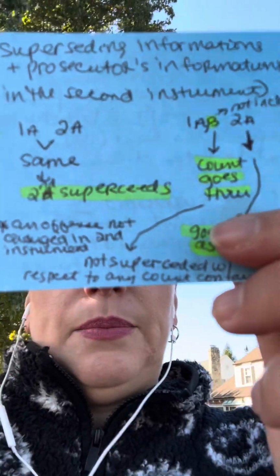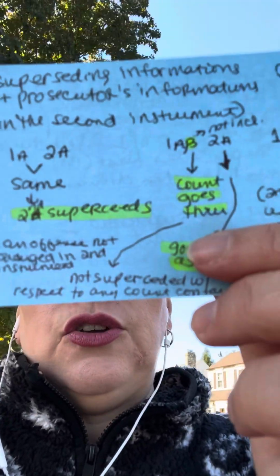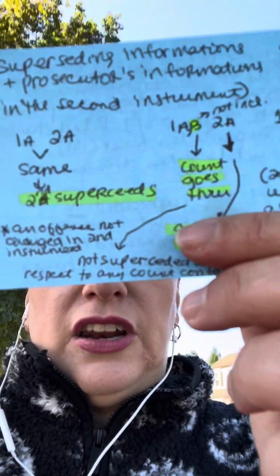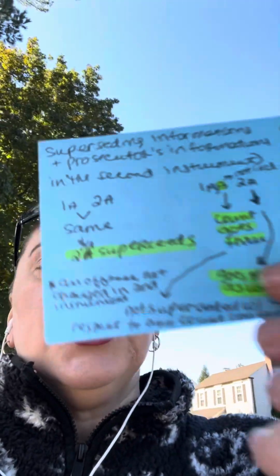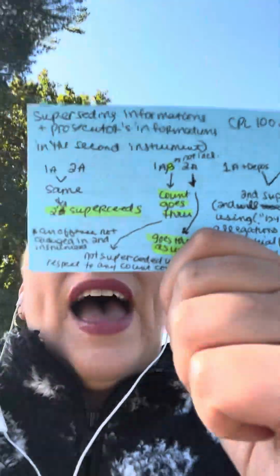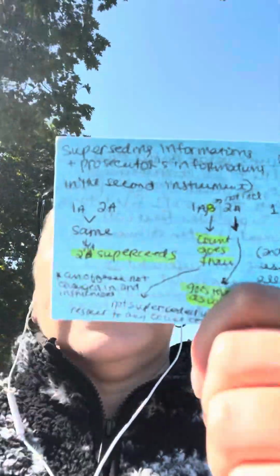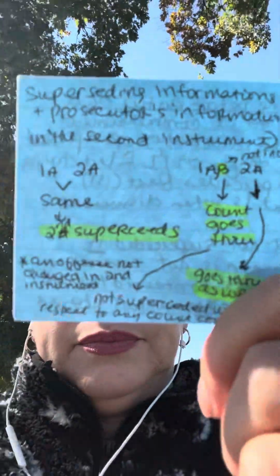The first one has A and B, so B is going to continue forth, and also the second instrument is going to continue. Okay. So that first instrument is not going to be canceled because it contains a count that the second instrument does not have in it. So the count B of the first instrument goes through, and then the second instrument goes through as well. All right. So just keep that in mind.